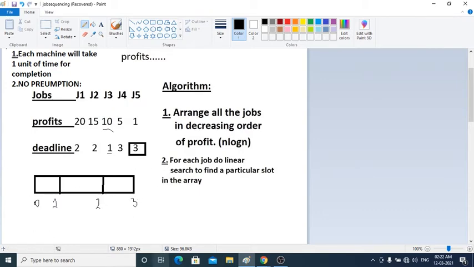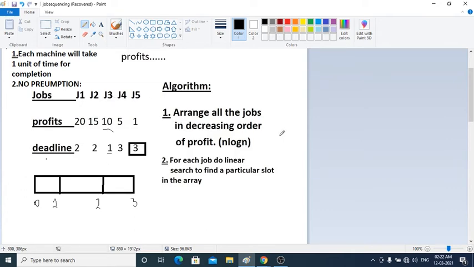So what is my task, or what is my motive? I need to have maximum profit from these 5 jobs given here. I cannot do all 5 jobs. I need to select the jobs in such a way that I will have maximum profit, and they should be completed within the deadline of 3. Let's say these are all in hours. So in 3 hours, I need to select some jobs which will earn me maximum profit.